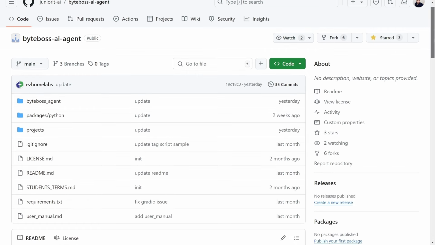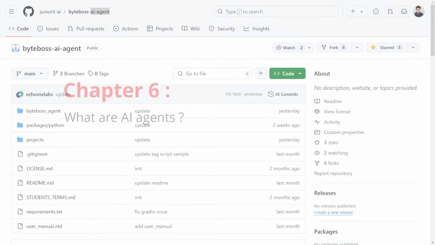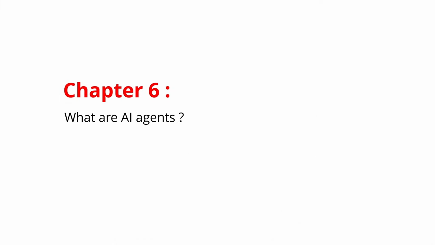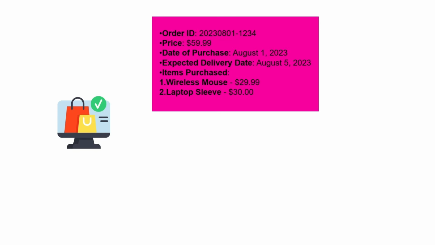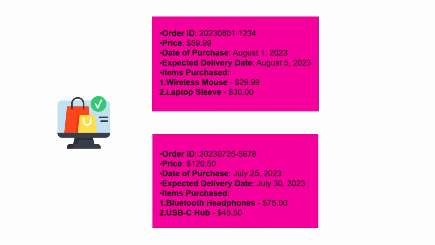But the first question is, what's an AI agent? Now let's learn about AI agents using an example. Imagine you frequently order items online. Each order includes details like price, date of purchase, expected delivery details, and the item purchased. So these are all your order IDs or the order details.